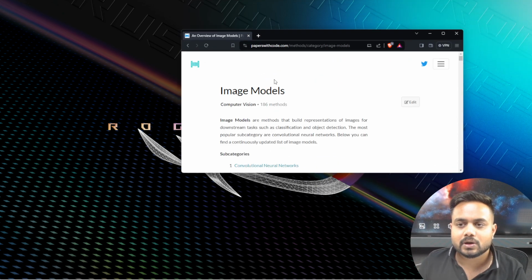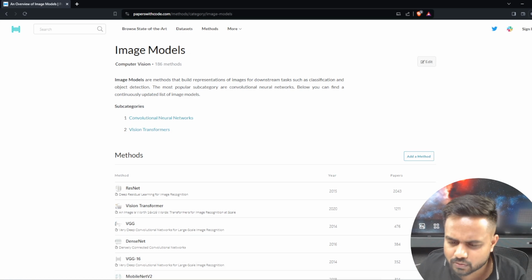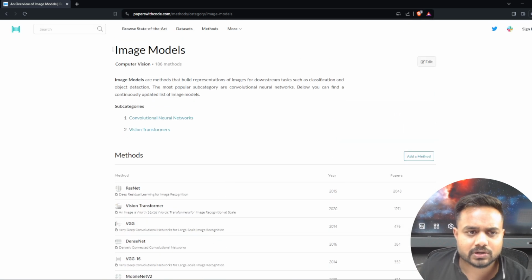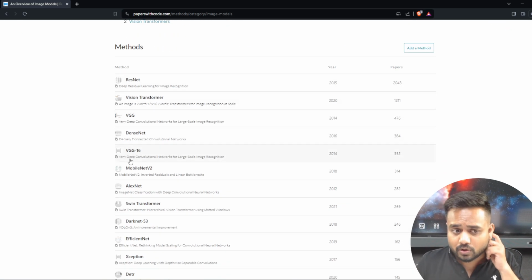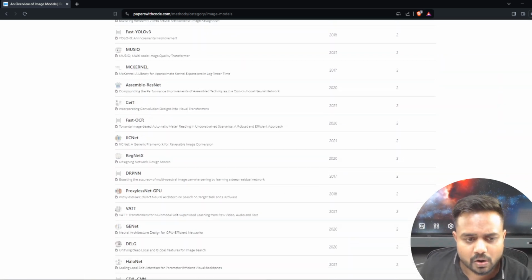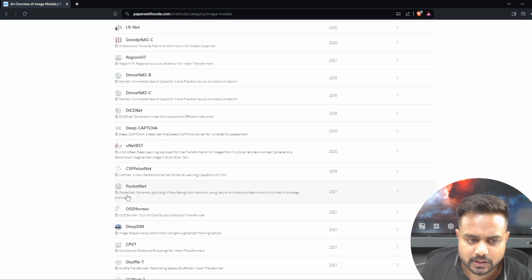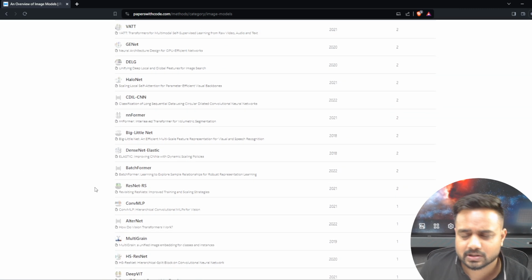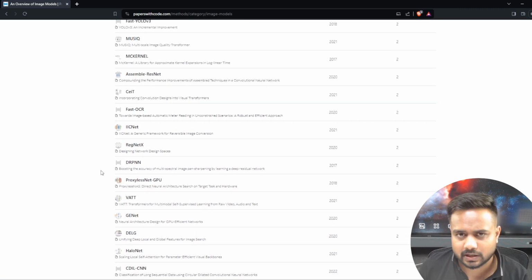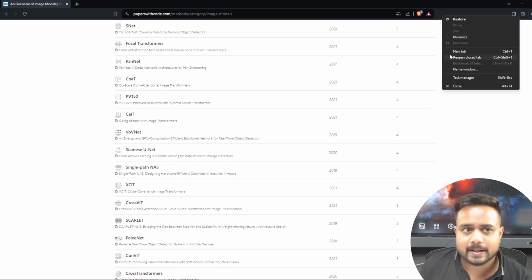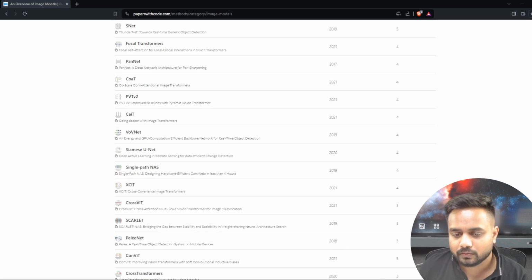See guys, this one. This papers with code is actually a very good website. There you will find so many research papers and all. Now I just searched about the image model. So these are the image models, all the types of image models you will find over here, right? See, PocketNet and DeepSim, these are some state of the art models, basically, which have taken a huge amount of data for the images, for the image related tasks. Now here guys, I think you got to know about the images.